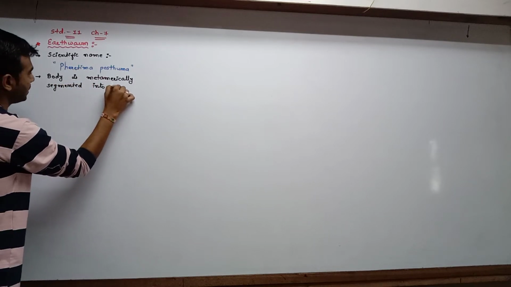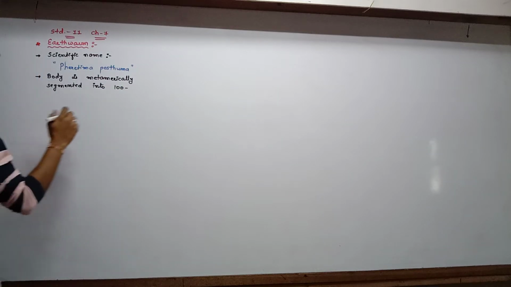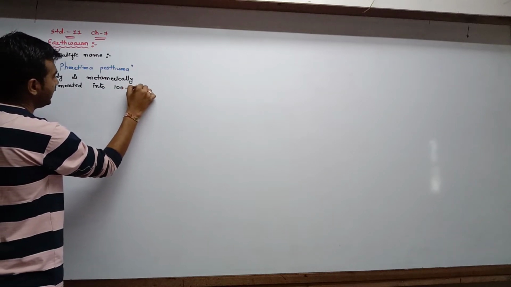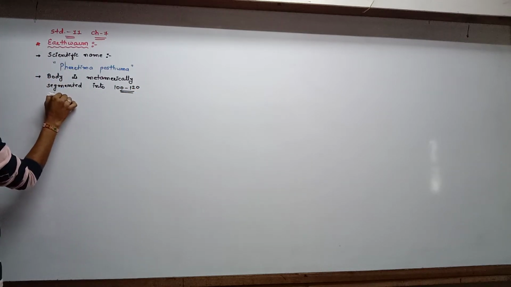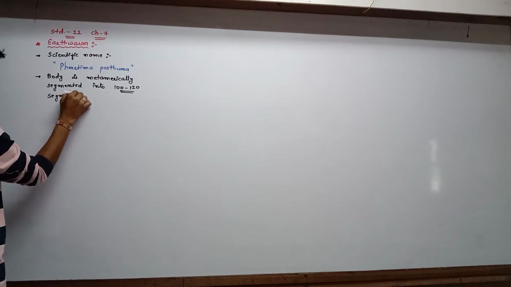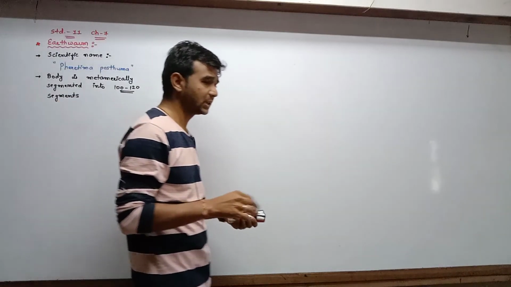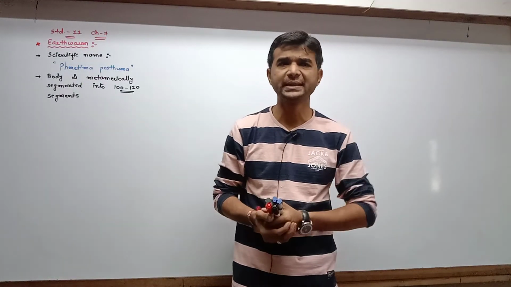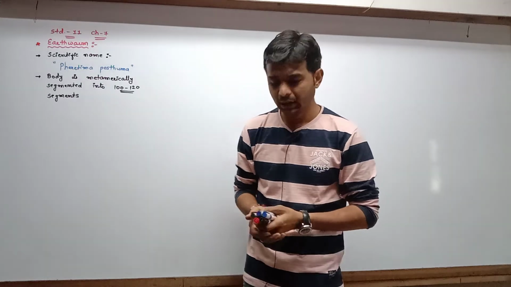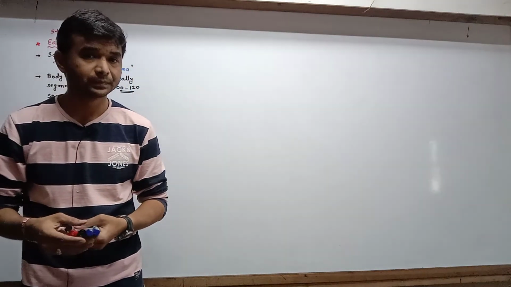The body of the earthworm is divided into 100 to 120 segments. How do we identify the earthworm?